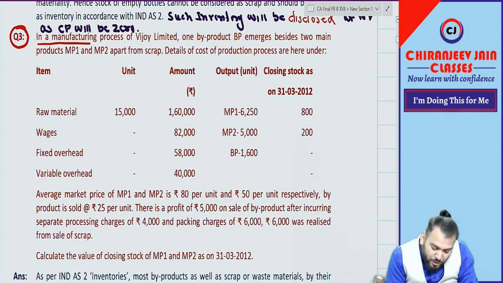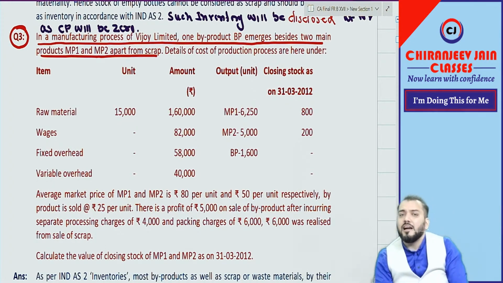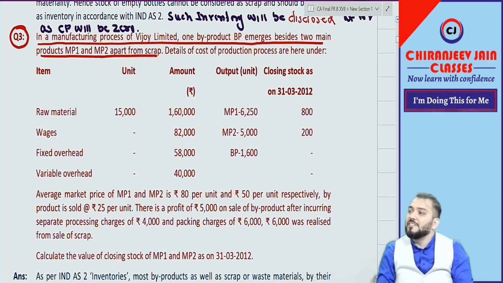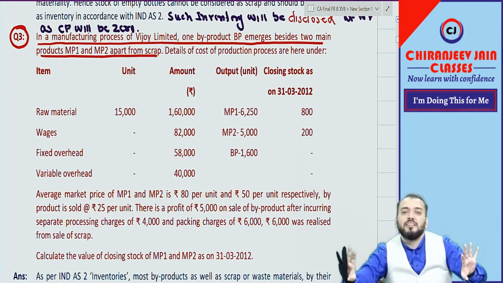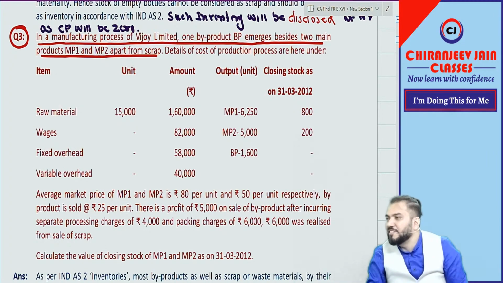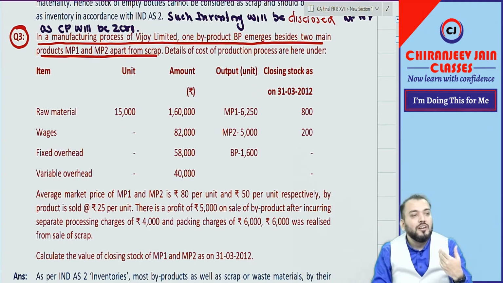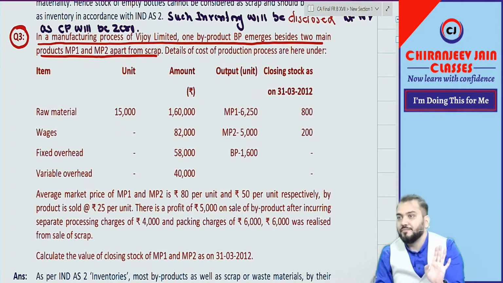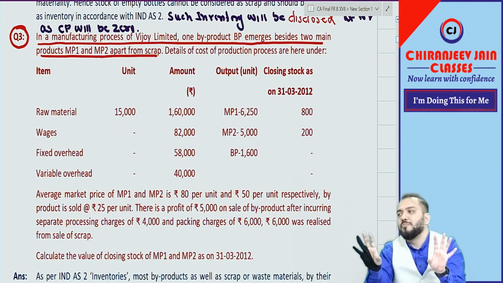In a manufacturing process of Visual Limited, one byproduct BP emerged beside two main products MP1 and MP2, apart from scrap. The accounting treatment of scrap is similar to byproduct. However, scrap and byproduct are two different items. Accounting treatment of scrap and byproduct will be the same. Means scrap will also be recorded at NRV and deducted from the cost price of the main product. Accounting treatment remains the same, but both are different items.